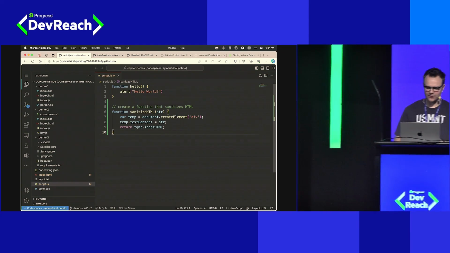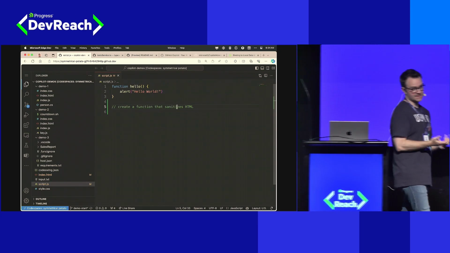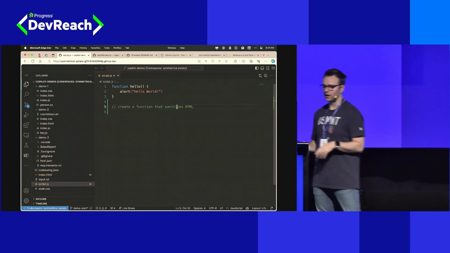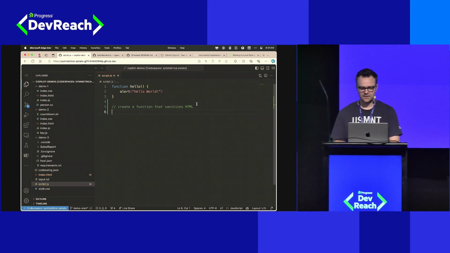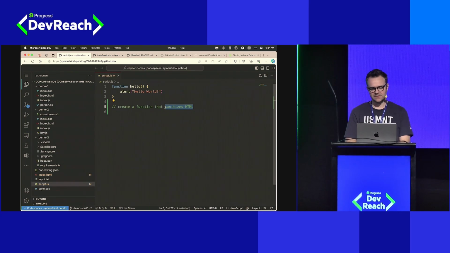So let's come back here and let's say, you know what, this is a very short and specific comment, but I think we could probably make it even more specific to get more of the answer that we want. So I could say, create a function that sanitizes is kind of an ambiguous word. What does sanitize mean? So let's say that removes all HTML from a string.